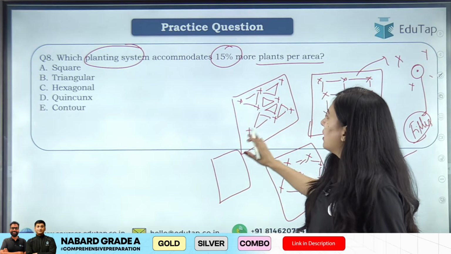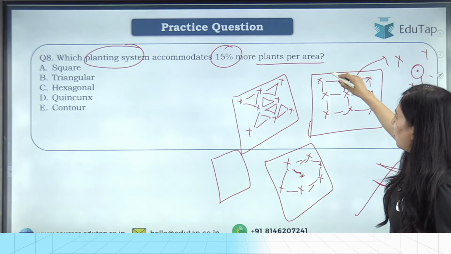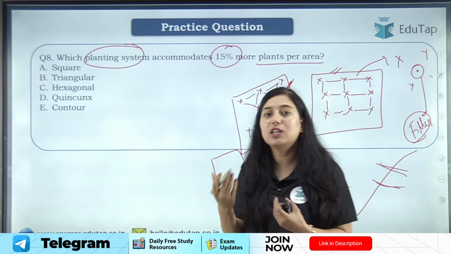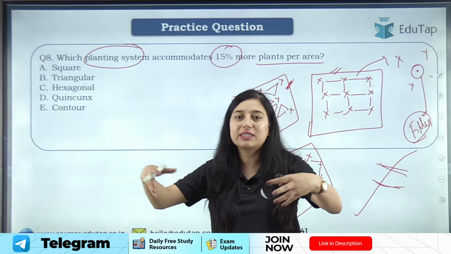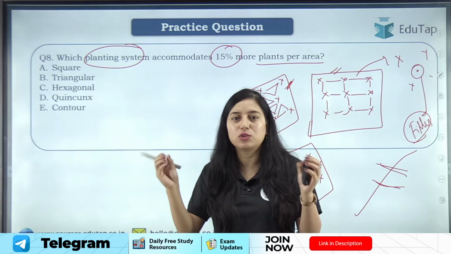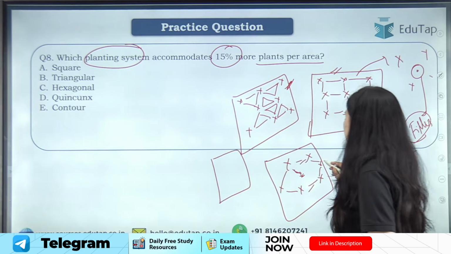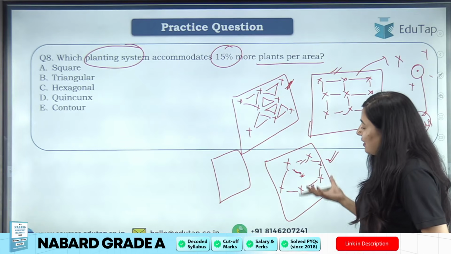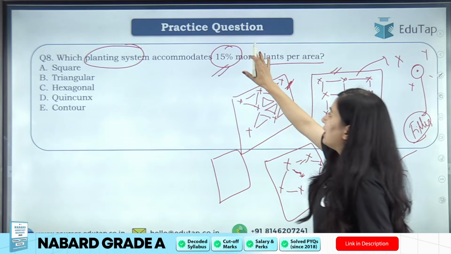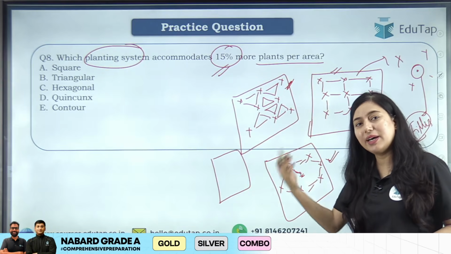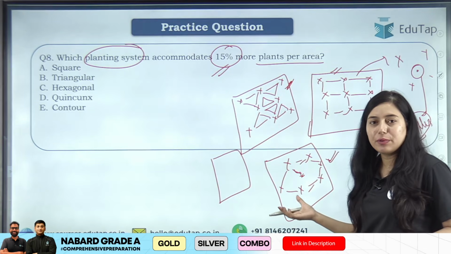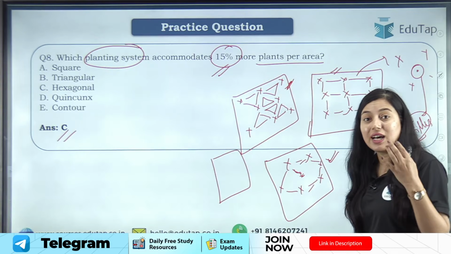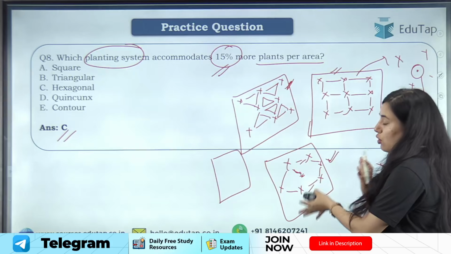Now students, here if we see, the simplest of all is the square geometry. Triangular geometry is there, but it is difficult to lay out. Means first we need to lay out these things on field, then only it's possible to sow the plant, right? Then we have hexagonal geometry, again difficult to lay out, but if we go for this hexagonal geometry, we can accommodate 15% more plant per area, because you can see a different type of geometry is used here. So answer here for this question will be option C. ठीक है, 15% ज्यादा प्लांट और लगा सकते हैं in case of hexagonal geometry.